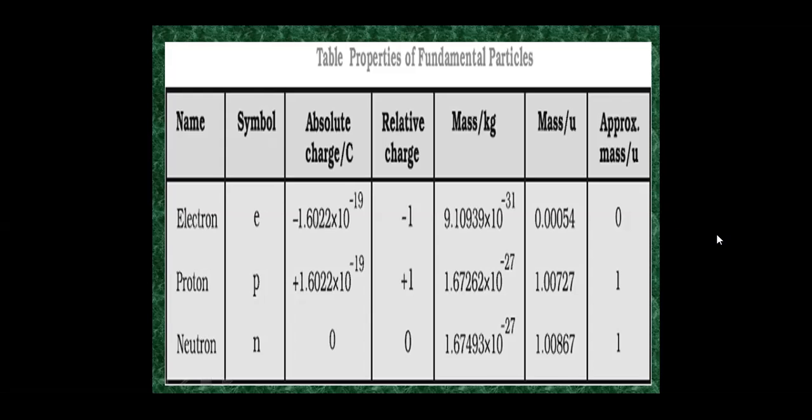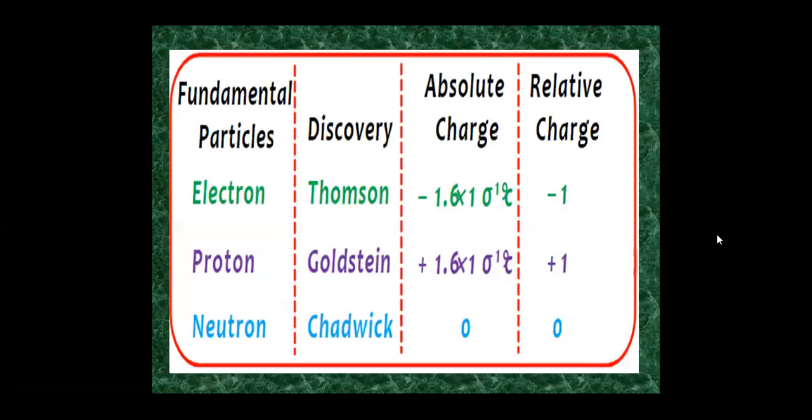Neutron, symbol n, absolute charge is 0, relative charge is 0, mass is 1.67493 into 10 to the power minus 27 kg, that is 1.00867 unified mass. The electron was discovered by Thomson, the proton by Goldstein, and the neutron by Chadwick.